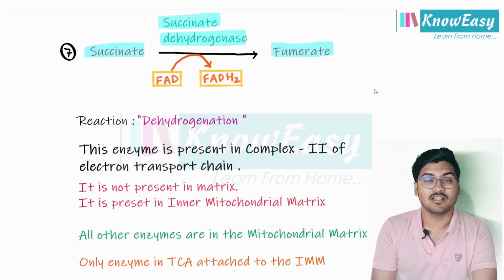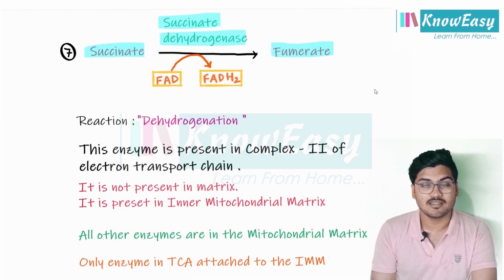We know all the enzymes of the tricarboxylic acid cycle are located in the matrix of mitochondria, but this succinate dehydrogenase is the only enzyme which is located in the inner mitochondrial membrane. Please remember that particular point. Here, FAD will be converted to FADH2. This is also a dehydrogenation reaction.